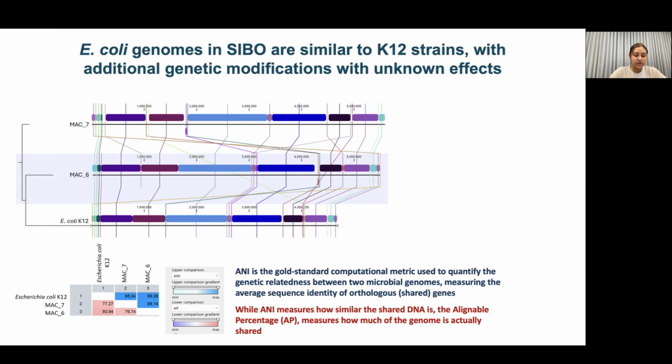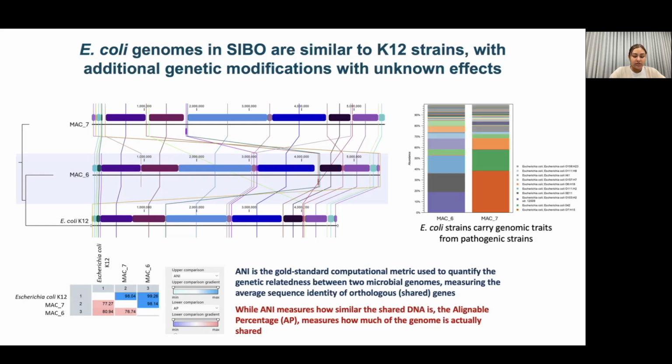To quantify this, we use average nucleotide identity, or ANI. As shown here, ANI values are around 98 to 99%, confirming that these SIBO isolates are highly similar at the sequence level. However, when we look at alignable percentage, we see lower values around 76 to 80%, which tells us that not all genomic regions are shared. So while the shared DNA is highly similar, there are portions of the genome that are either missing, rearranged, or uniquely acquired.